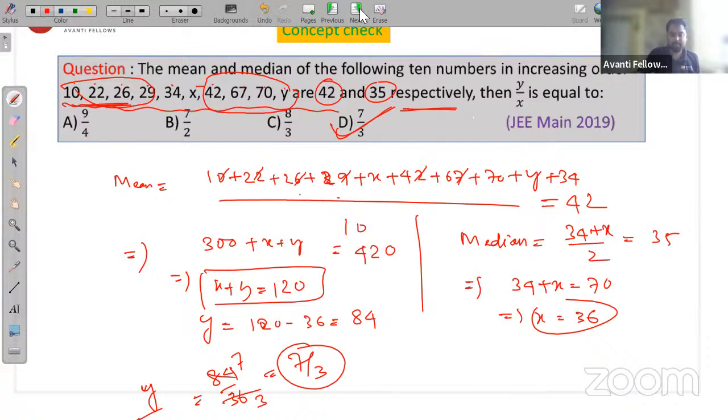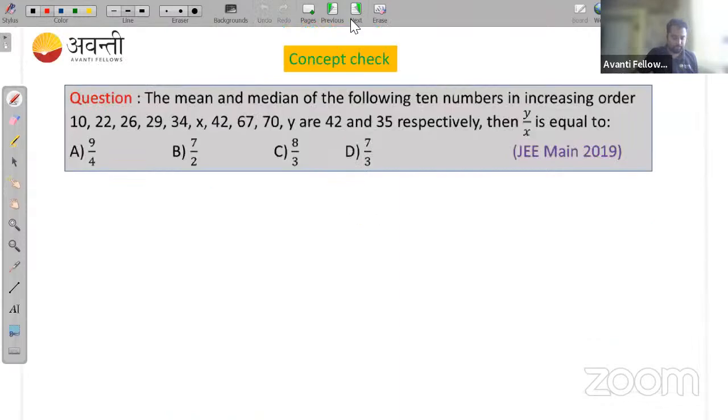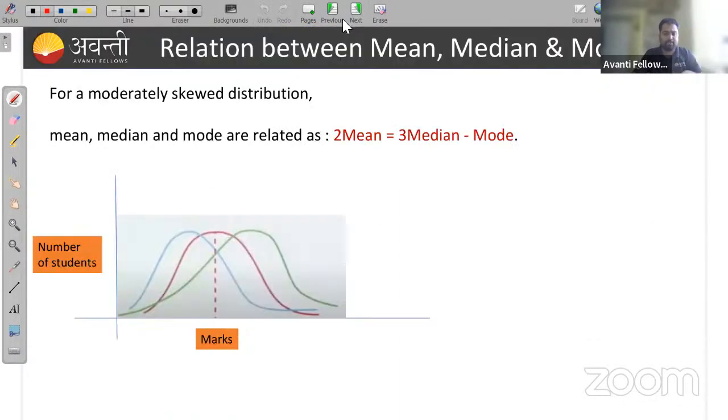Okay, ठीक है. चलो. So let's move. Chalo. Let's move to another. It is solved now.